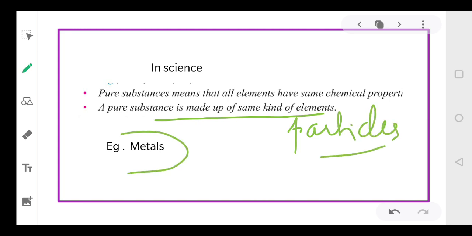The best examples are metals like gold and silver. These are termed pure substances because they are made up of only one kind of element. Pure substance means all its particles have the same properties. So the word pure means it is made up of the same kind of elements, the same kind of particles.